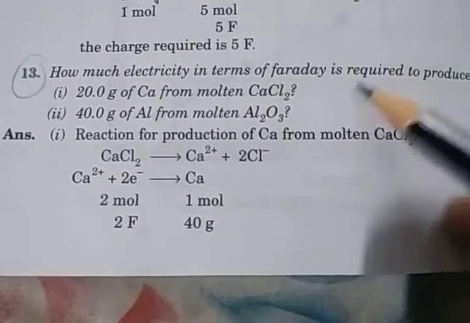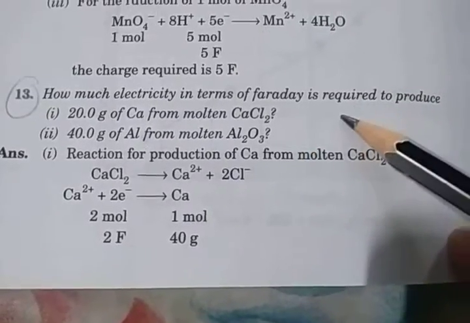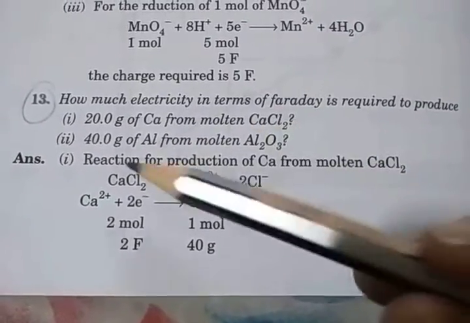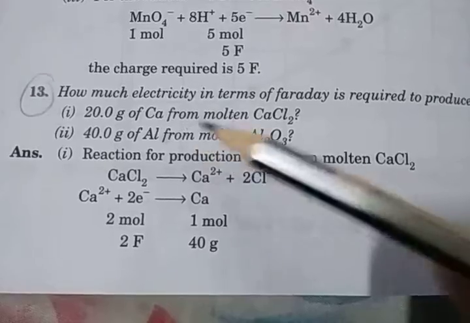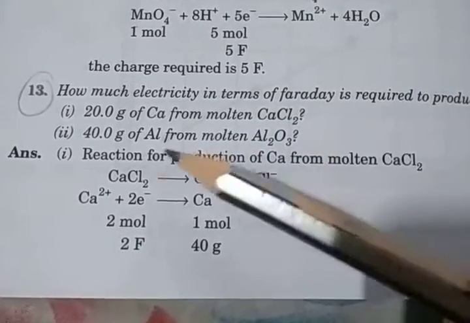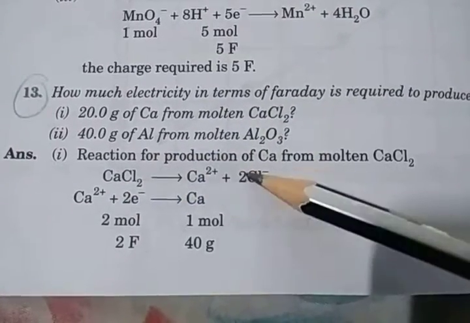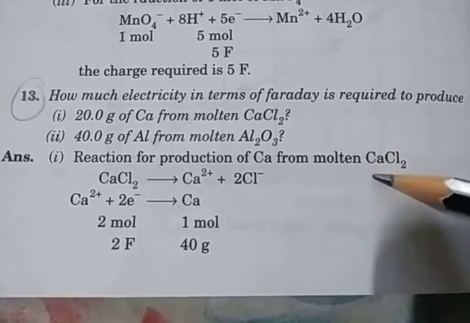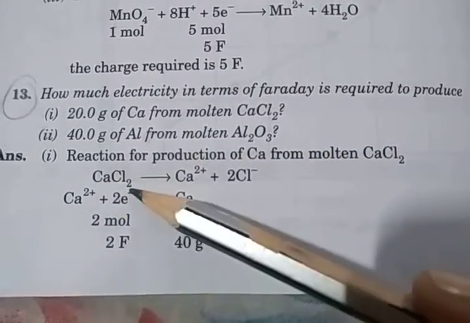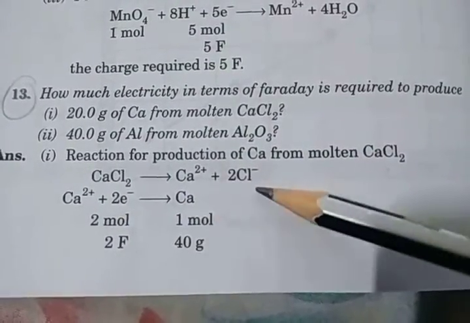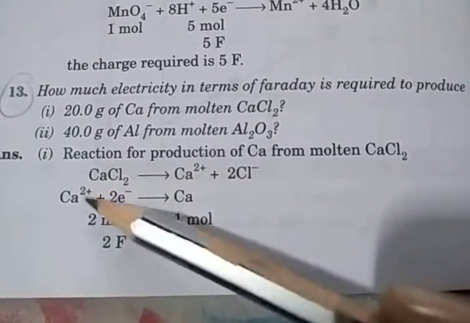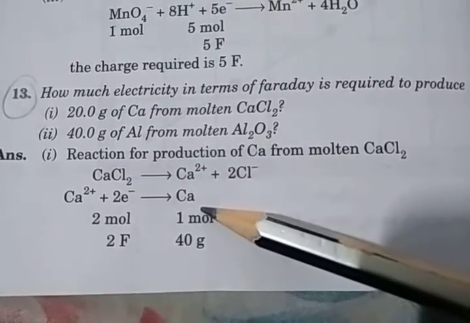Next question is, how much electricity in terms of the Faraday is required to produce 20 gram of calcium from molten calcium chloride? So see, the reaction for the production of calcium from molten calcium chloride: calcium chloride converts into calcium plus 2 and 2 Cl minus. So calcium plus 2 gains electrons, then converts into calcium.